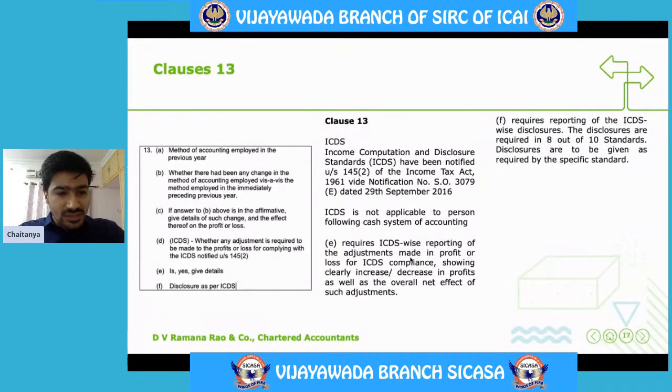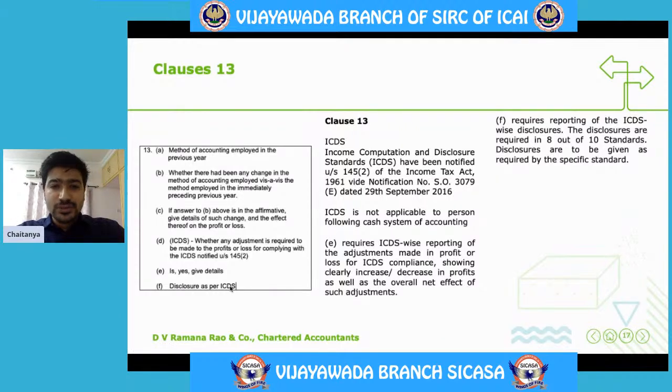And this clause E says, if yes, give clause D, whether any adjustment is required to be made to profits or loss for complying with ICDS notified under section 145(2). Clause E says, if yes, give details, and then clause F asks for disclosure as per ICDS. So first let us look at ICDS.